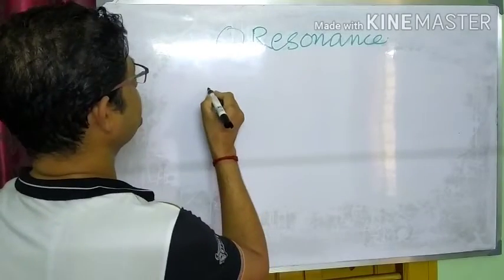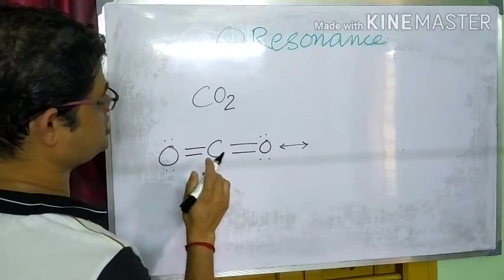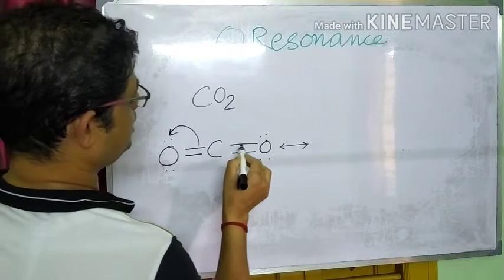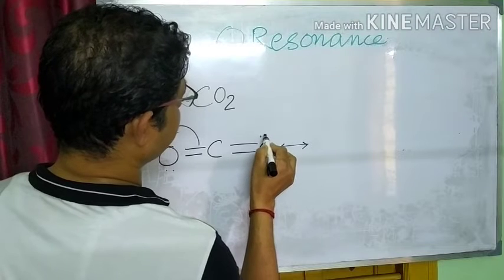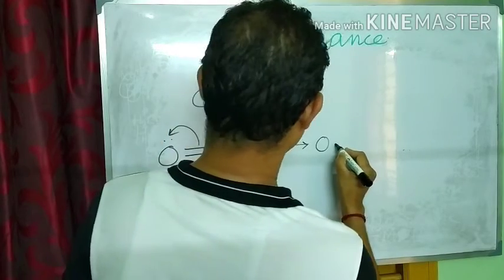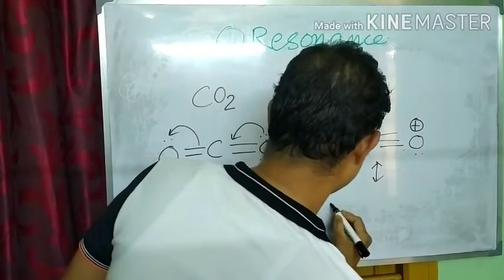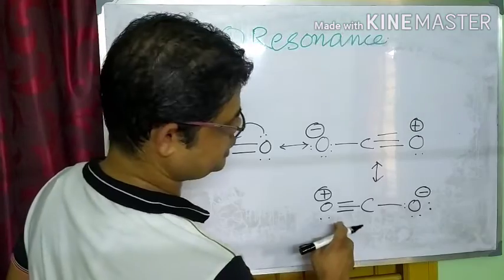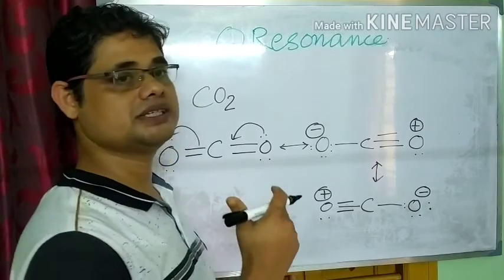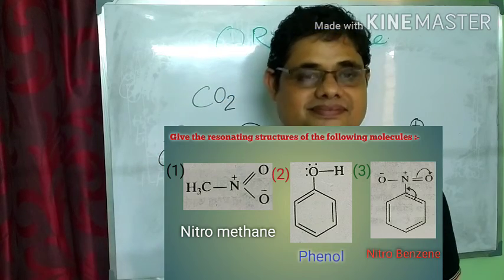Let's see the resonating structures of carbon dioxide. This is the structural formula of carbon dioxide. Here what happens? This pi electron shifts to this oxygen and this oxygen will donate this lone pair to this carbon. So here we get the structure. If the reverse thing happens, then we will get this structure. So we get 3 resonating structures of carbon dioxide. So this is all about resonance. Here I have given a homework for you. Thank you.